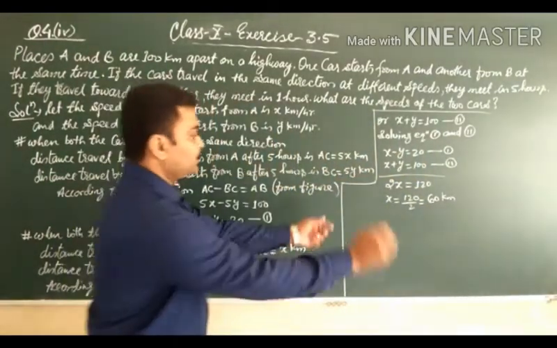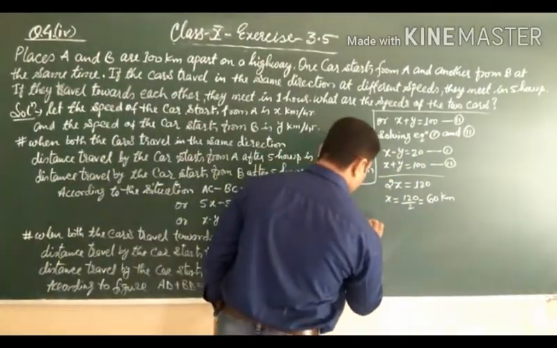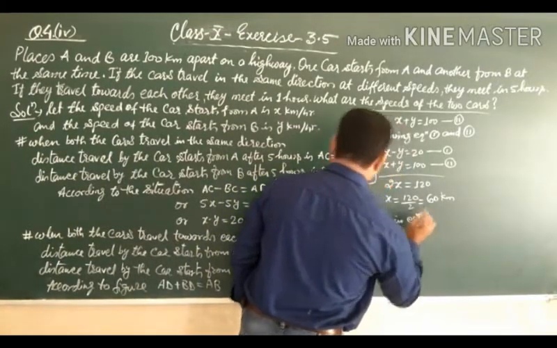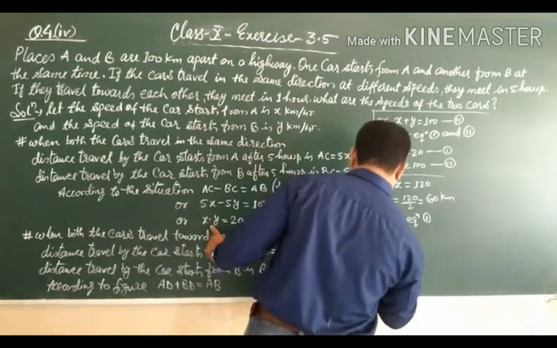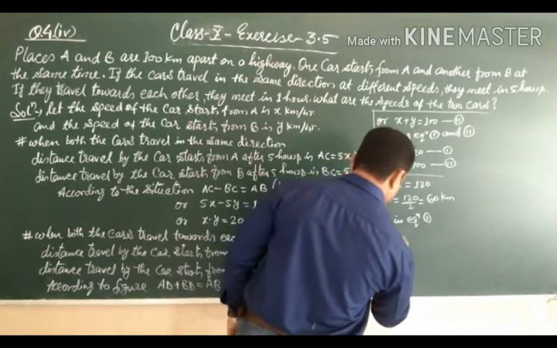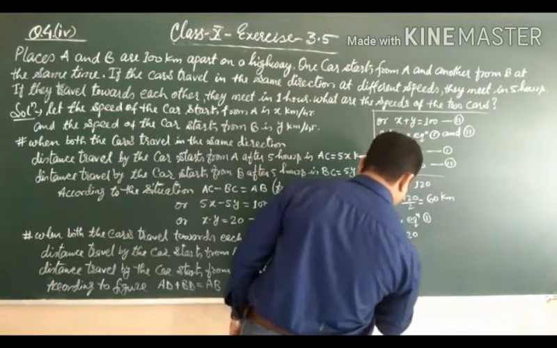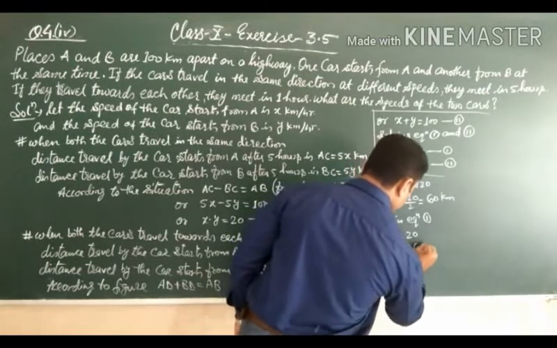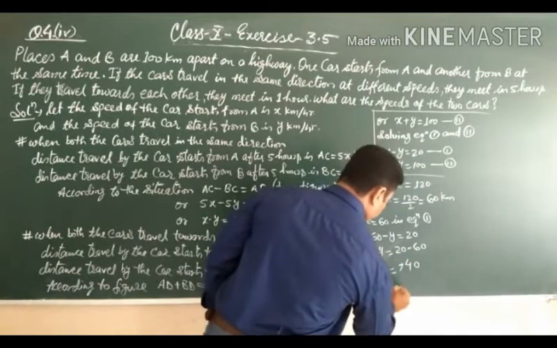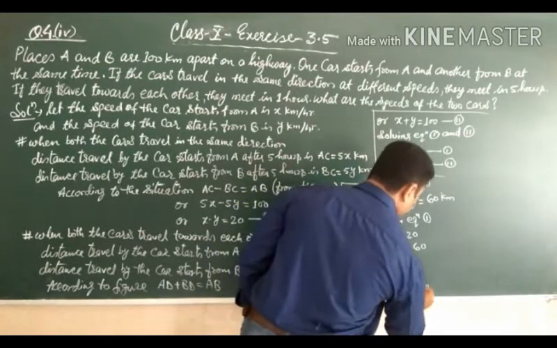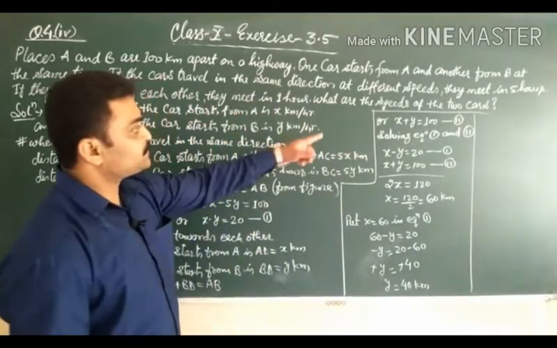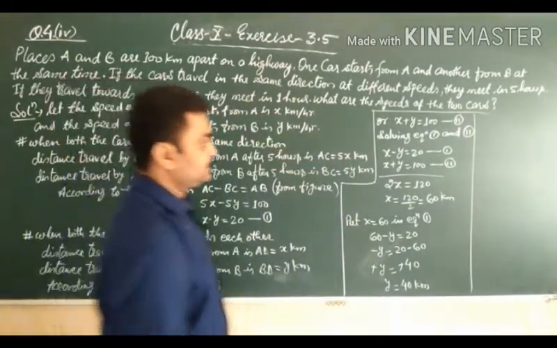Clear? Now put x is equal to 60 in equation 1. Equation 1 is x minus y is equal to 20, then 60 minus y is equal to 20, then minus y is equal to 20 minus 60, minus y is equal to minus 40, minus minus cancel, y is equal to 40 kilometer.